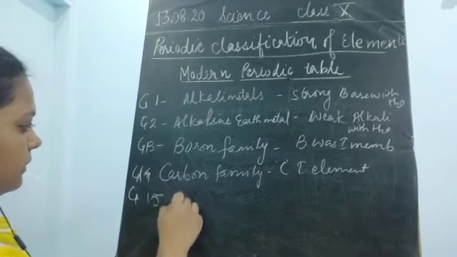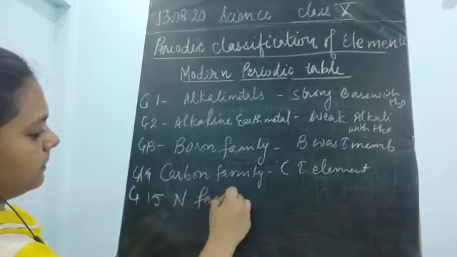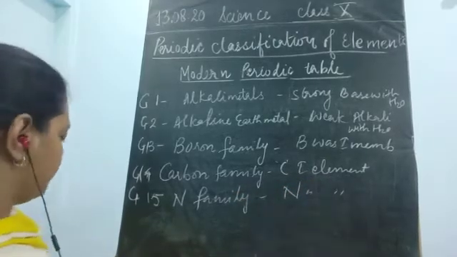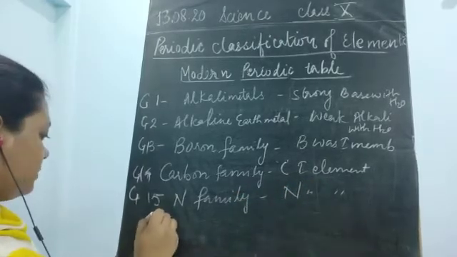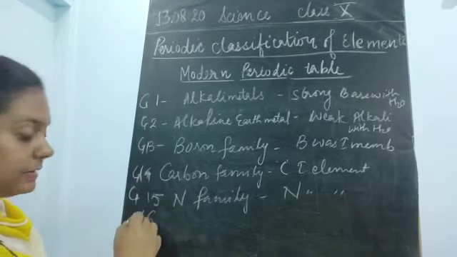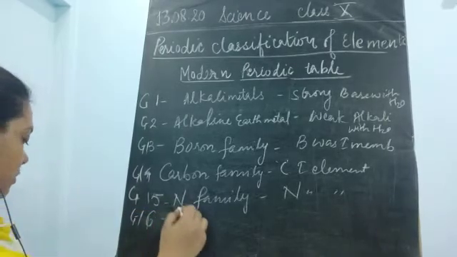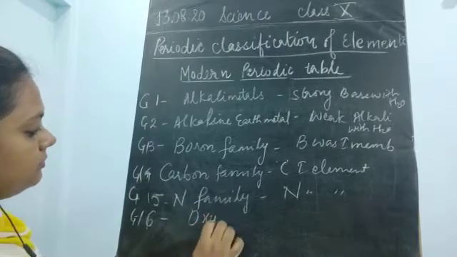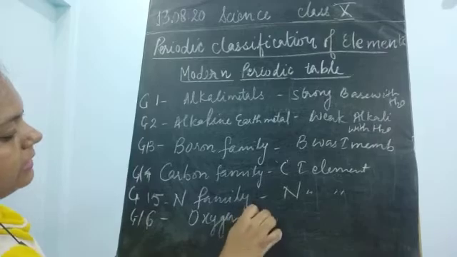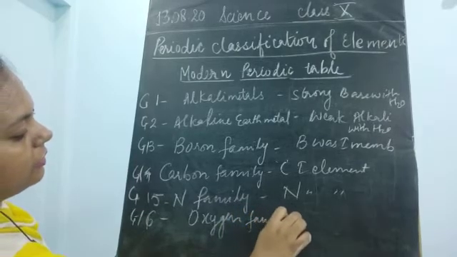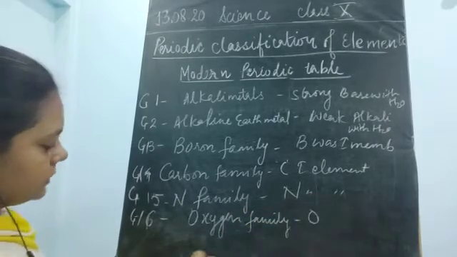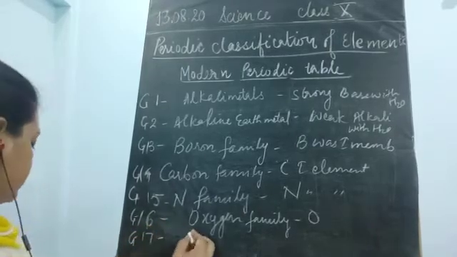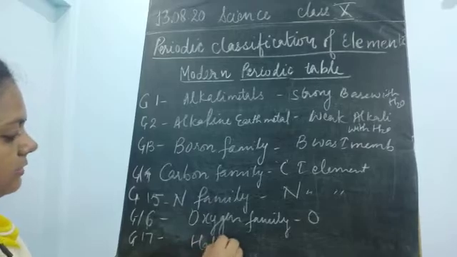So 15th group was of the nitrogen family. Which one is the first member? Nitrogen is the first member. Then group 16 was there, which was of the oxygen family, and oxygen was the first member. Then group number 17 was there. So this group 17 was the halogen family.